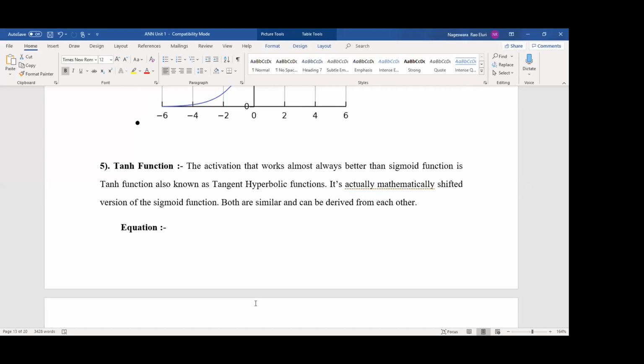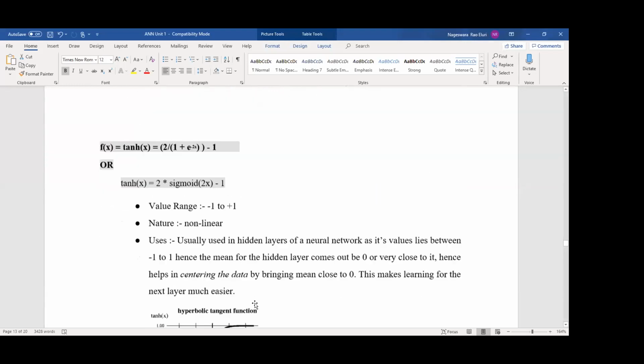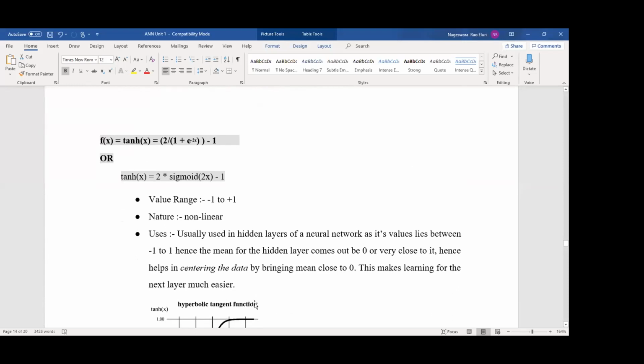You can write points: it is actually a mathematically shifted version of the sigmoid function. Both are similar and can be derived from each other, but there the range is 0 to 1, while here the range is -1 to +1. You have to remember the equation: 2 divided by 1 plus e to the power of -2x, minus 1, okay. Or you can write tanh of x equal to 2 times sigmoid of 2x minus 1, okay.